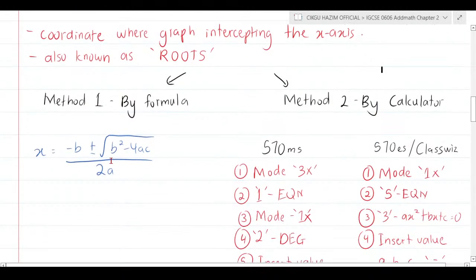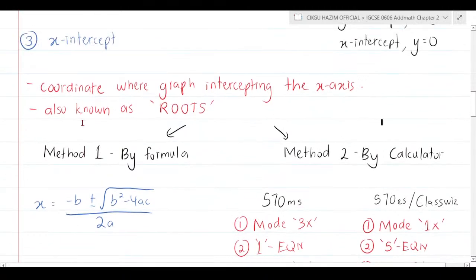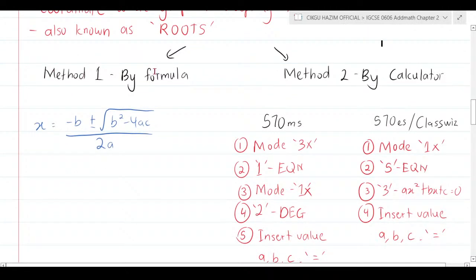All right, so we have two methods here. Method number one to find the x-intercept is by formula. This one, I think it would be given. I believe in the real IGCSE, the formula is given, which is x = (−b ± √(b² − 4ac)) / 2a. It's part of the formula. I don't want to say anything about it.